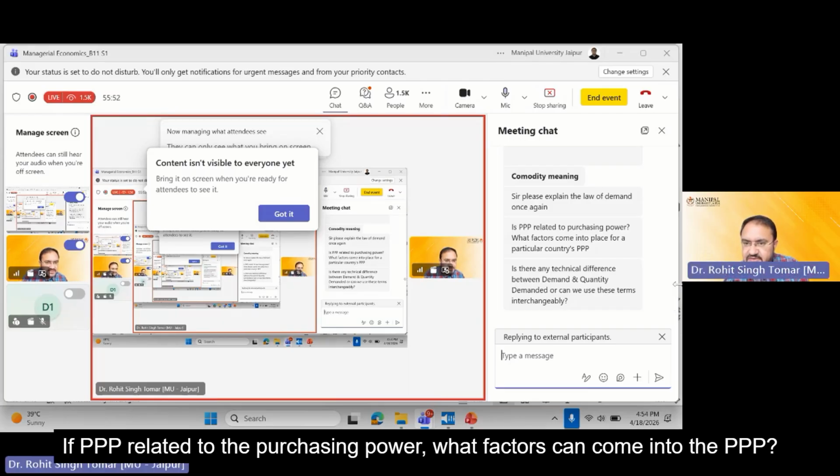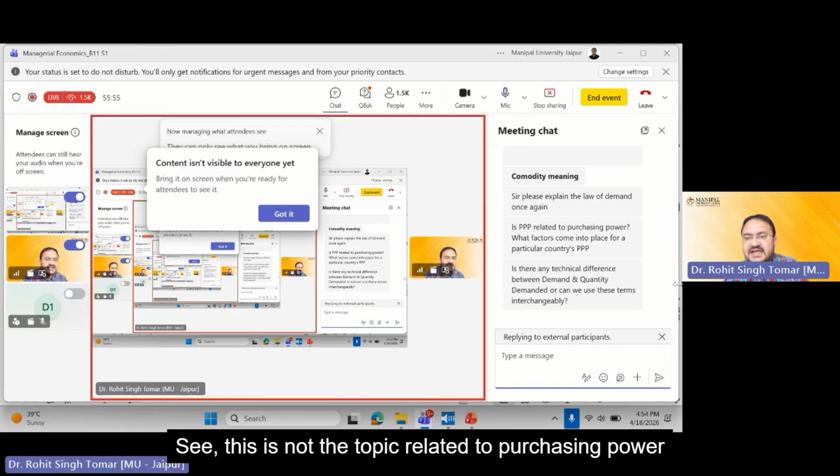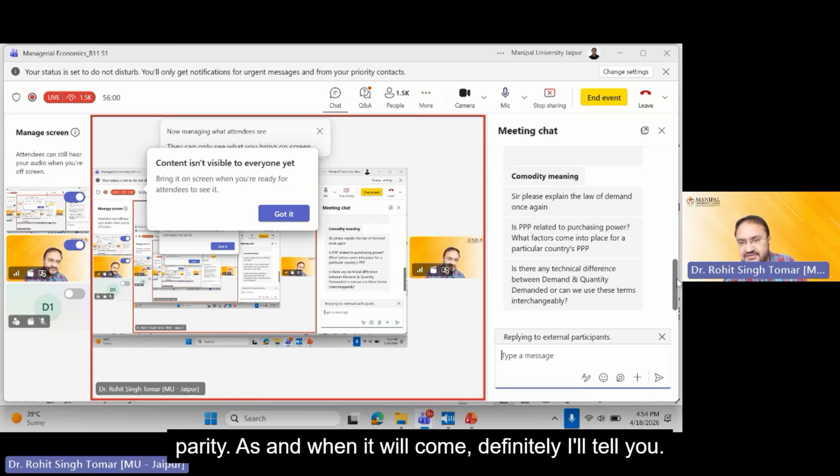PPP related to the purchasing power, what factors can come into the PPP? See, this is not the topic related to purchasing power parity. As and when it will come, definitely I'll tell you.